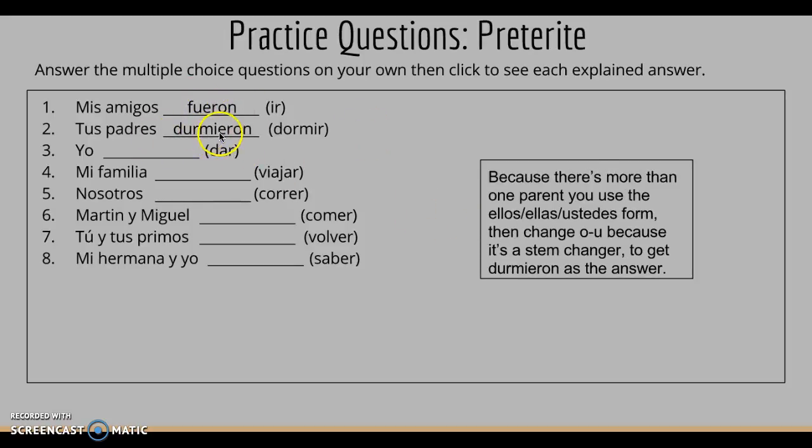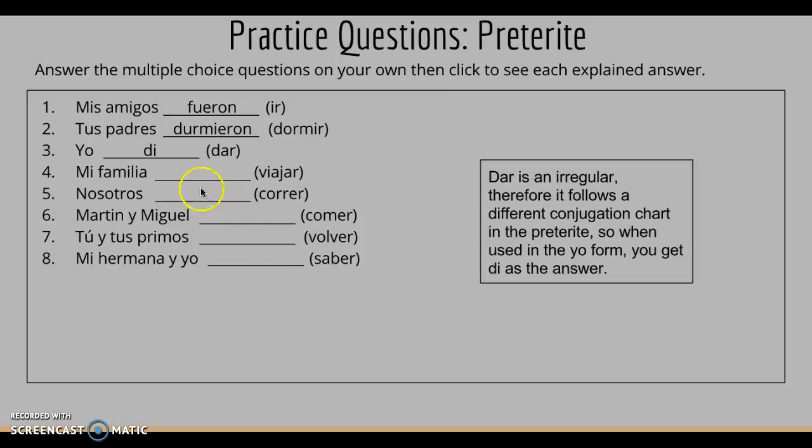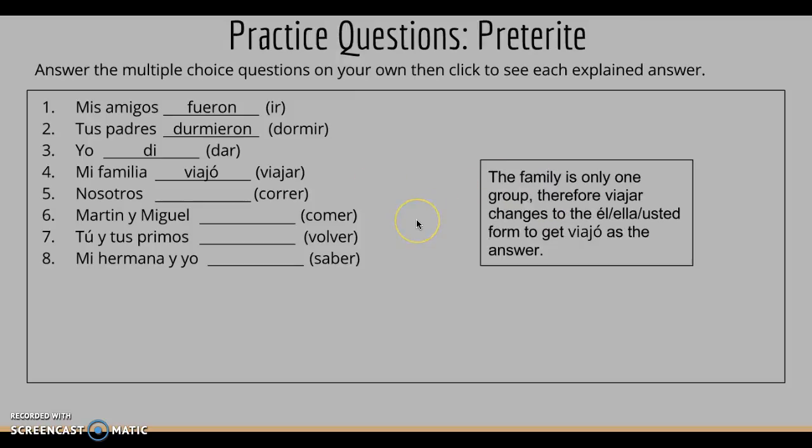Tus padres durmieron. Notice the stem change right there for the dur. Because there's more than one parent, you use the ellos, ellas, and ustedes form and change the o to u because it's a stem changer to get durmieron as the answer. Yo di. Dar is an irregular, therefore it follows a different conjugation chart in the preterite, so when you use it in the yo form, you get di as the answer. Remember, dar is like ver: di, diste, dio.